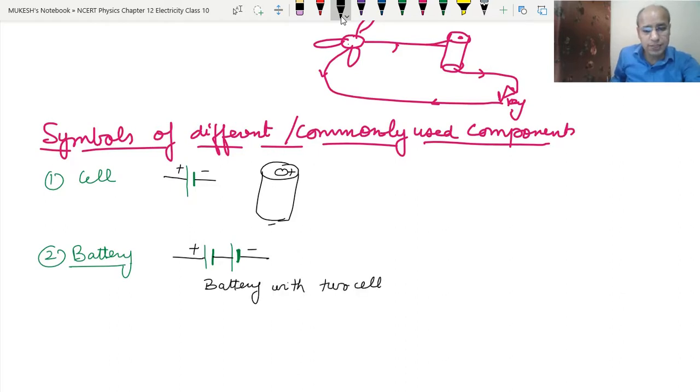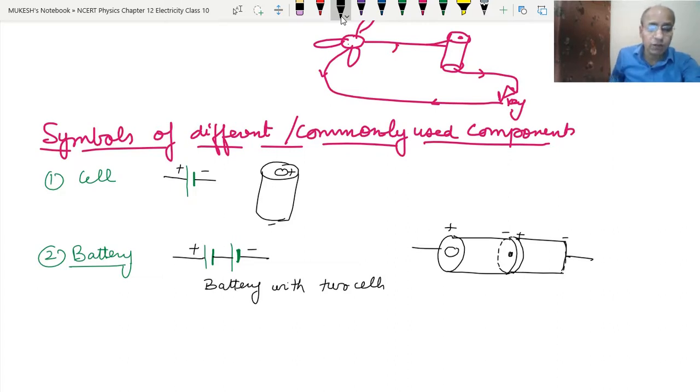As we have learned in classes 6th, 7th, 8th, we join the positive terminal of one cell to the negative terminal of the other. These two remain free. So this is the battery with two cells.